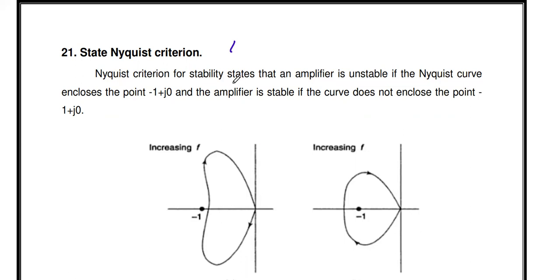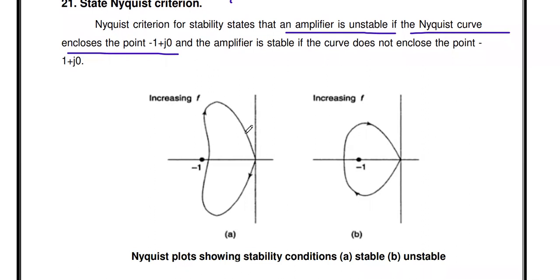The Nyquist criterion for stability states that an amplifier is unstable if the Nyquist curve encloses the point -1 plus j0. You see the two diagrams, in which this is the Nyquist curve. In the first diagram, the Nyquist curve does not enclose the point -1 plus j0. That means this type of amplifier is called a stable amplifier. But in the second diagram, the Nyquist curve encloses the point -1 plus j0, so it is unstable. The second diagram shows the unstable case.